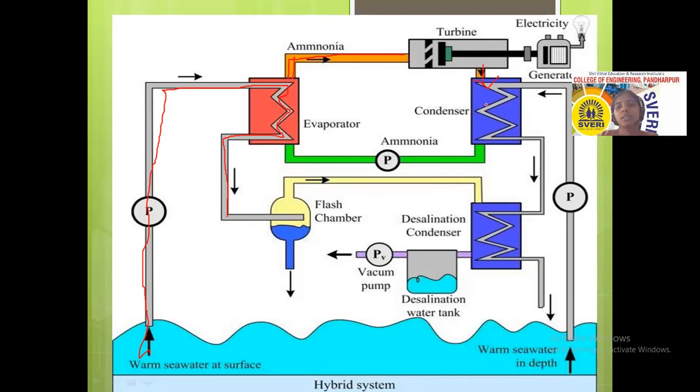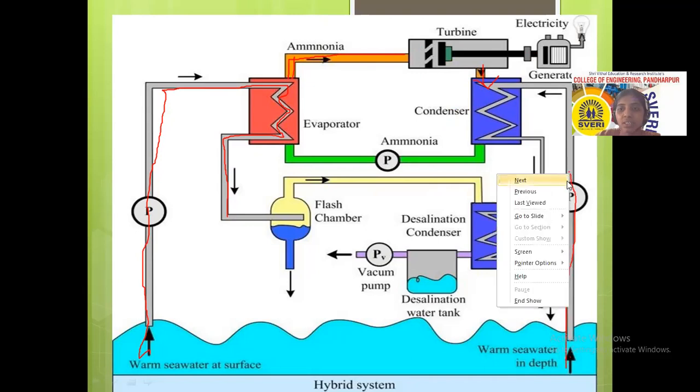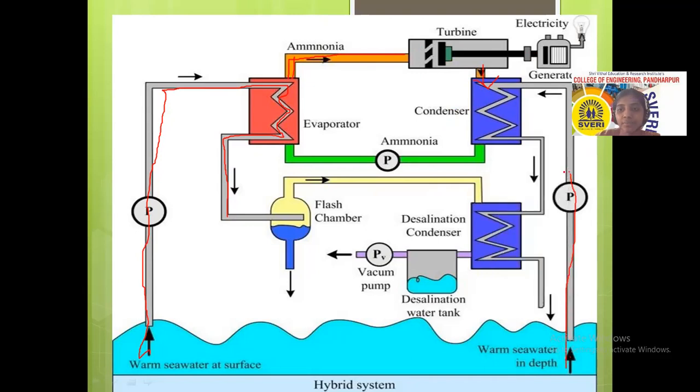So in this condenser, what happens? Seawater from the depth, that means the cold water, is transferred into this condenser. That's why the ammonia gets converted into liquid because of the colder temperature.